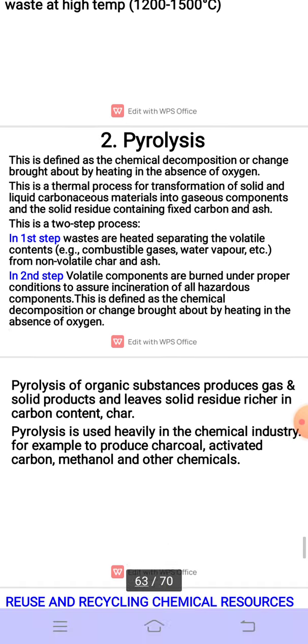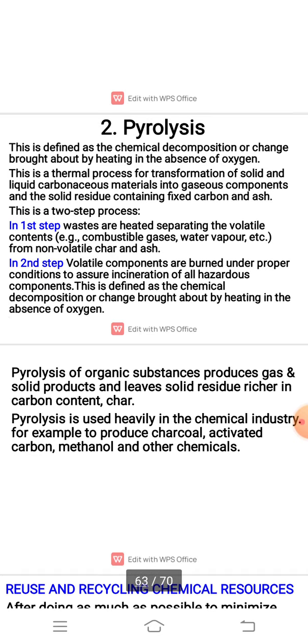The next process is pyrolysis. What is the meaning of pyrolysis? This is defined as the chemical decomposition or change brought about by heating in the absence of oxygen. This is a thermal process for transformation of solid and liquid carbonaceous material into gaseous components and a solid residue containing fixed carbon and ash. This is a two-step process. The first step is that the wastes are heated, separating the volatile components, and the second step is that the volatile components are